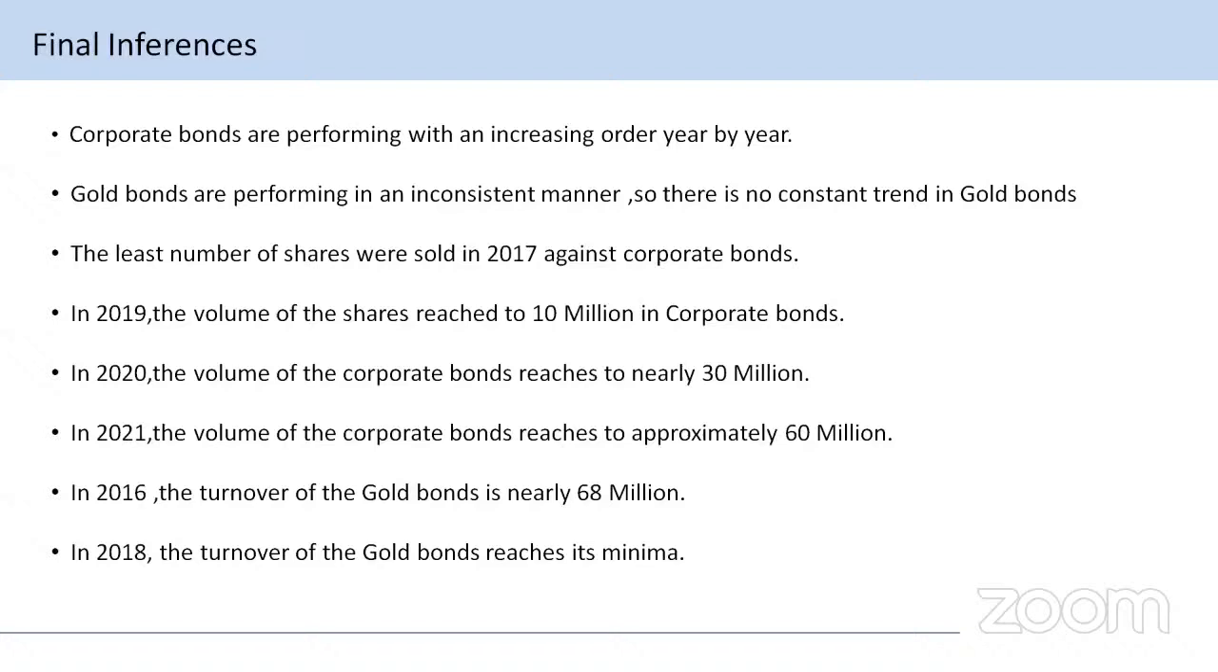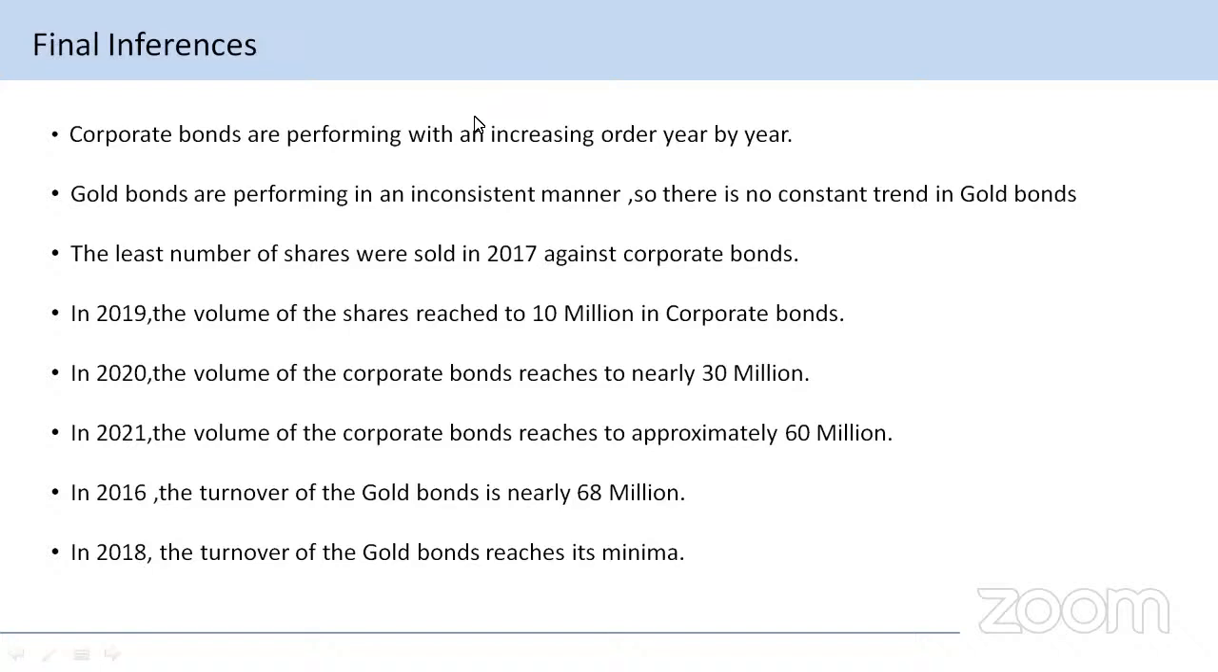And we know that all the inferences of every project depend on the conclusion. So we need to understand what corporate bonds are, what gold bonds are, and which is better for the investor. As well, we are including the market. So the clarification is which is better for investment for the future. That's the final inference of our project: which are the good bonds to invest in.